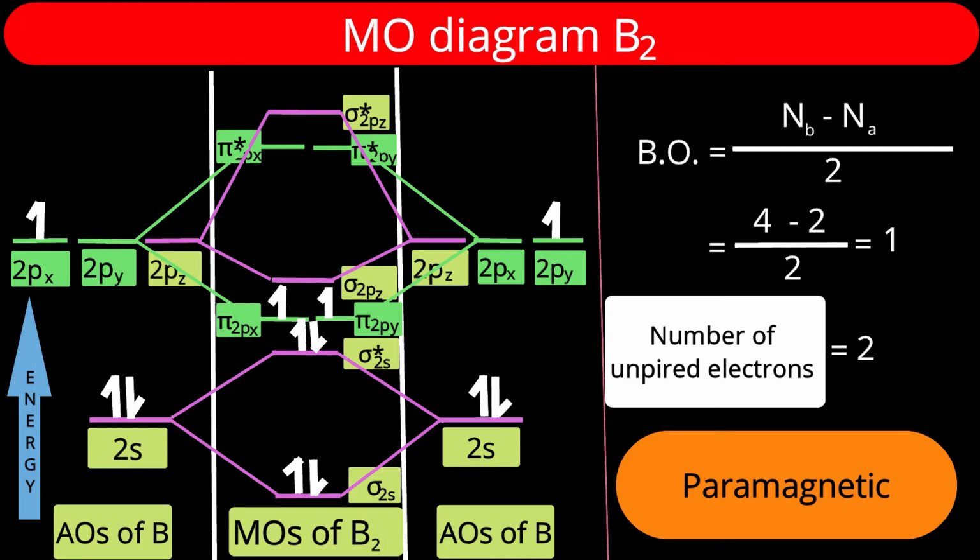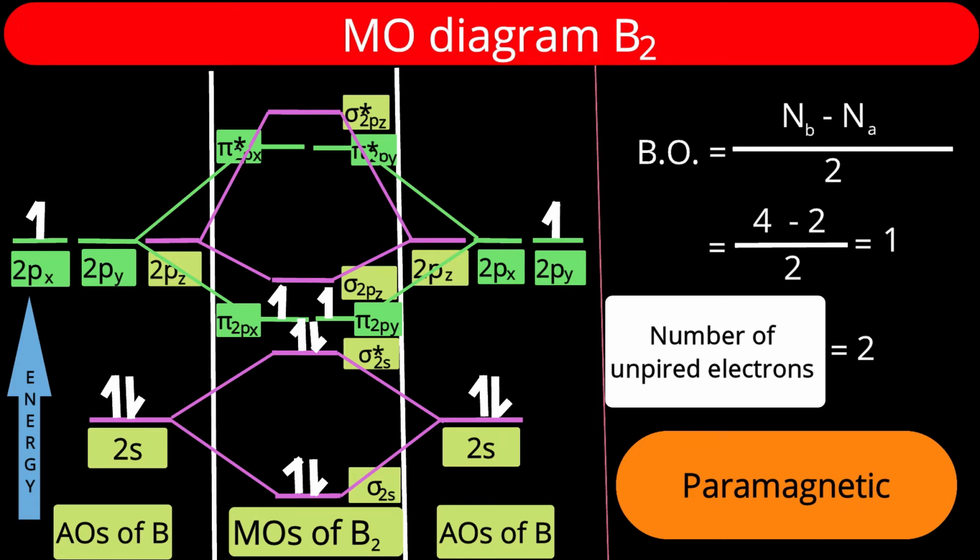The LCAO method expects three things to establish the molecular orbitals. The first: combining atomic orbitals should be of the same energy. Here, the 1s orbital of one atom can interact with the 1s orbital of the other atom. 2s is interacting with 2s, 2p orbitals are interacting with 2p orbitals. So from the energy point of view, there is no question. Energies are exactly the same. So that condition is fulfilled.